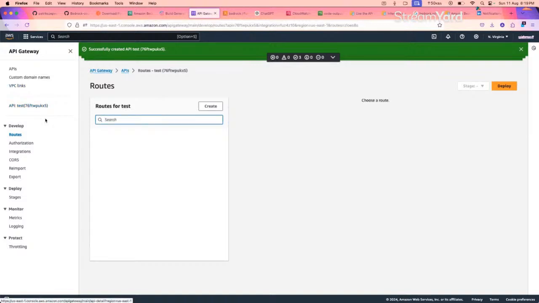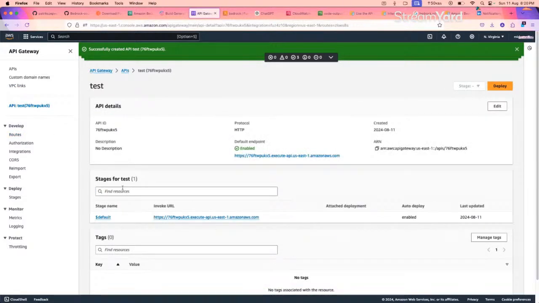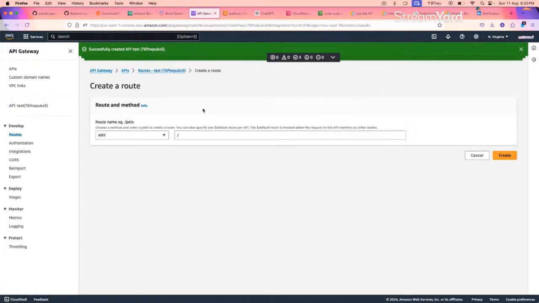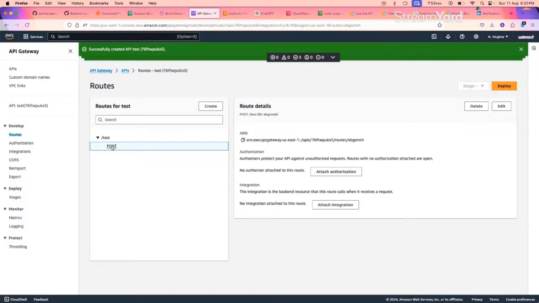Currently this one I am having here. This is my API, this default. Currently it doesn't have anything. There are no routes created for this. So I will create a route of type post. And then we can define a route where it will be, like any endpoint. So let's say test only. Then I have this post method. Authorization, if you want your user to be authenticated first, whether they have permission to access the resource or not, you can do that. But in my case, I won't be doing that. I will directly hand over to the integration part.